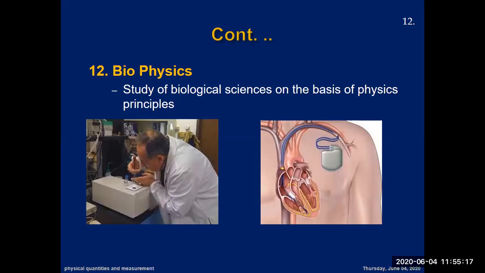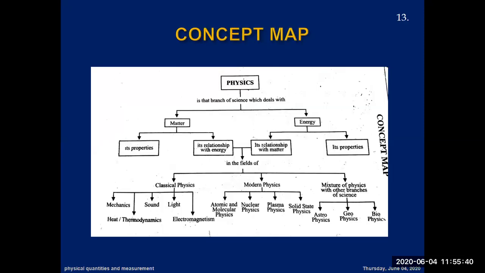These may be radiations, radioisotopes. There are other types of exploring devices, that is magnetic resonance imaging, CT scan, ultrasound. These are types of instruments used in hospitals that are basically constructed on the basis of physics principles. With this, we end this class.